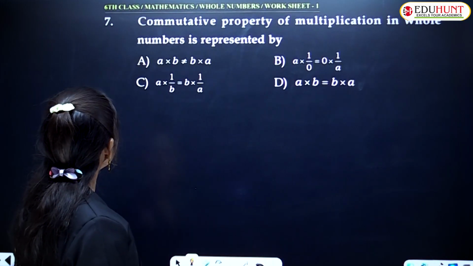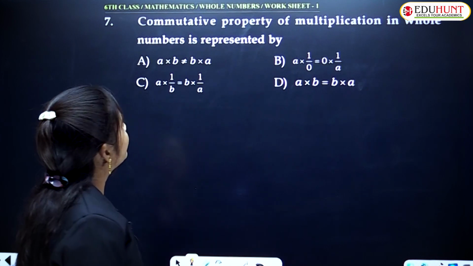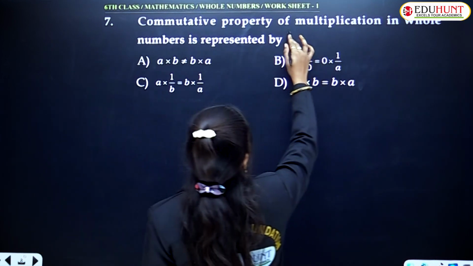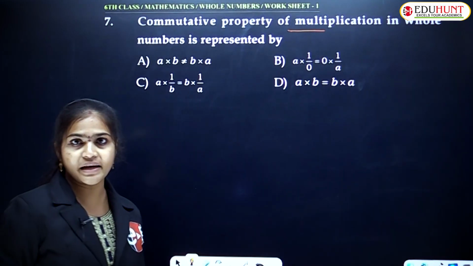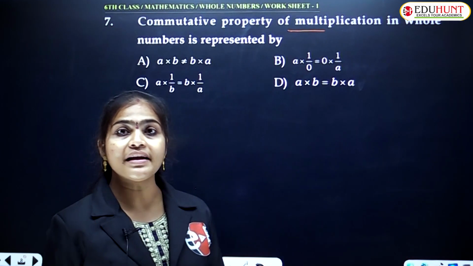Next one. Commutative property of multiplication in whole numbers is represented by. They are asking about the commutative property under multiplication.